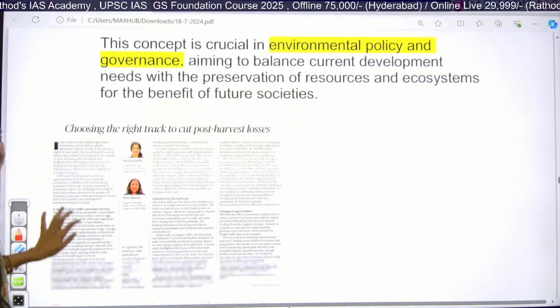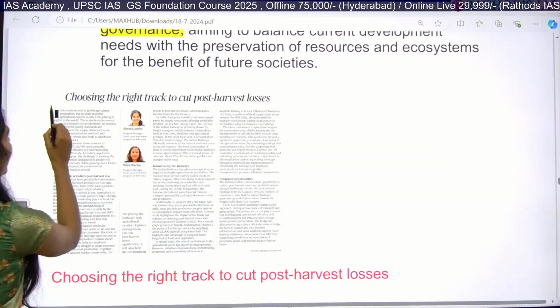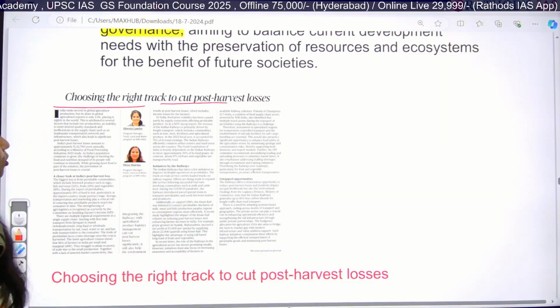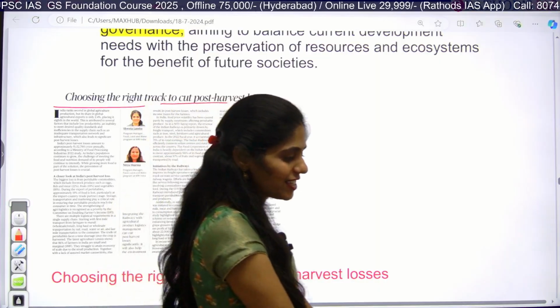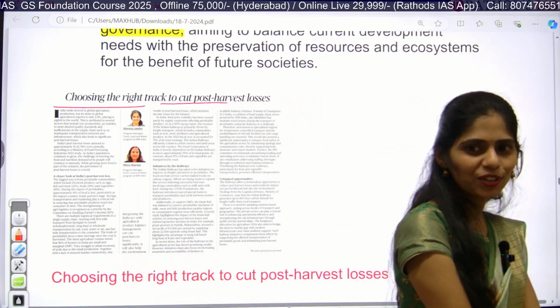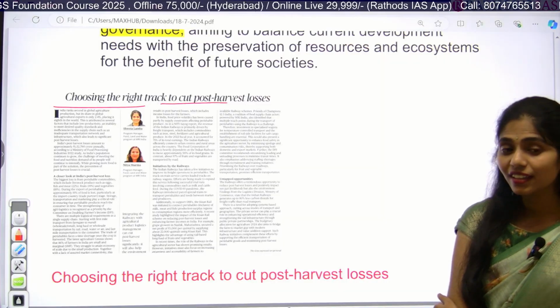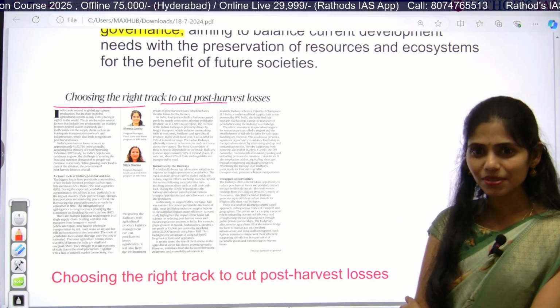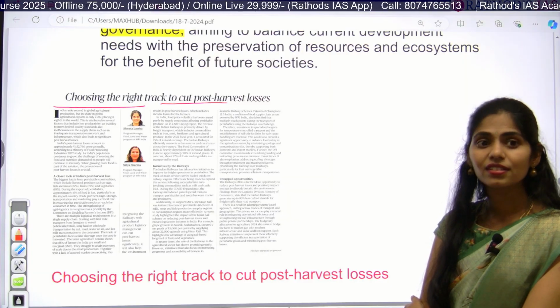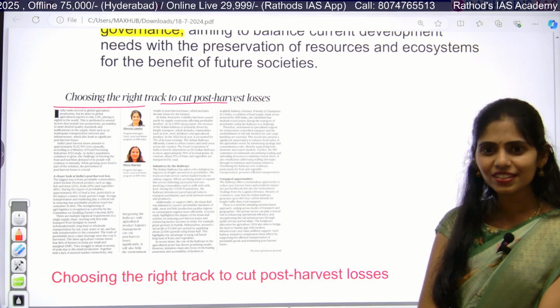Can you see this article? "Choosing right track to cut post-harvest losses." Tell me, what is the keyword here? Post-harvest means after harvest.